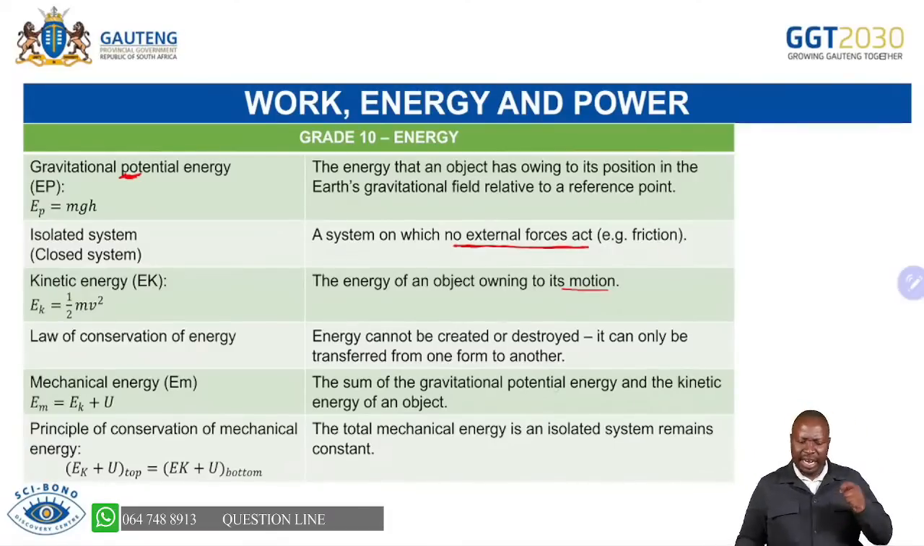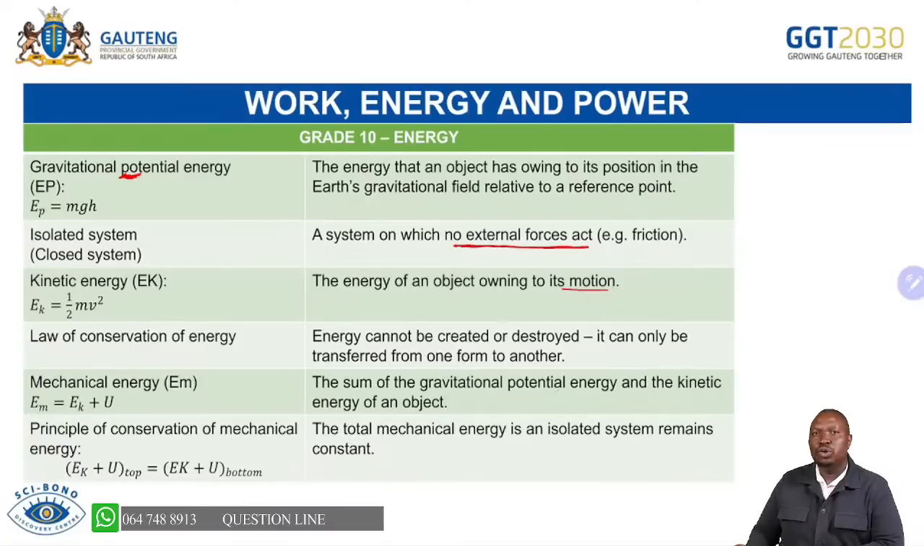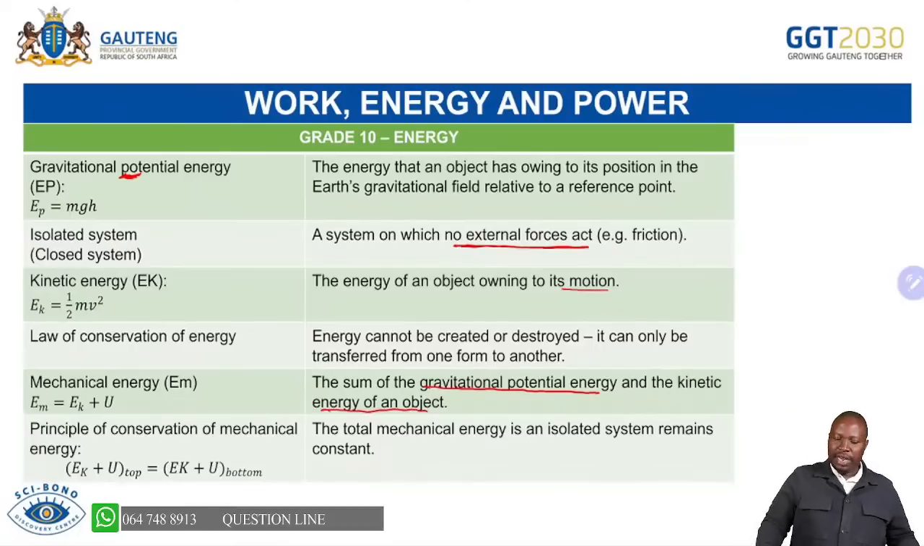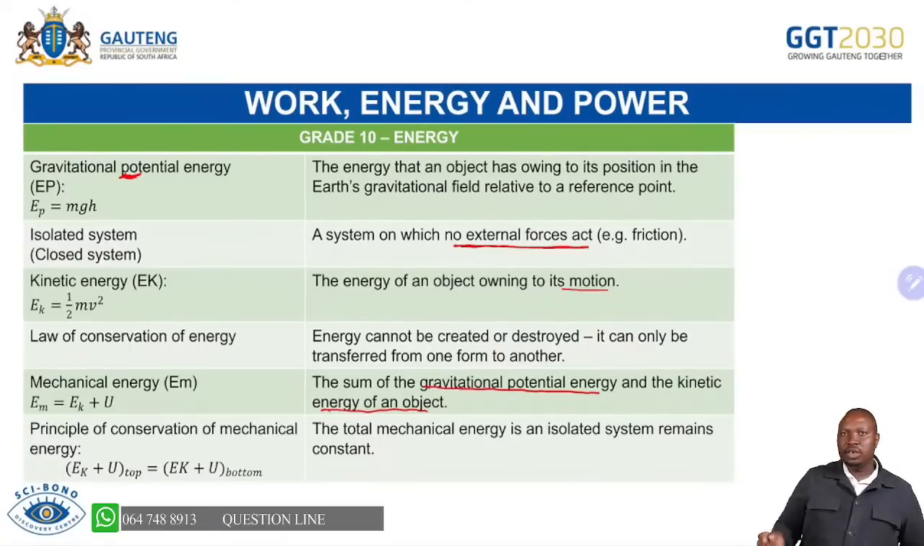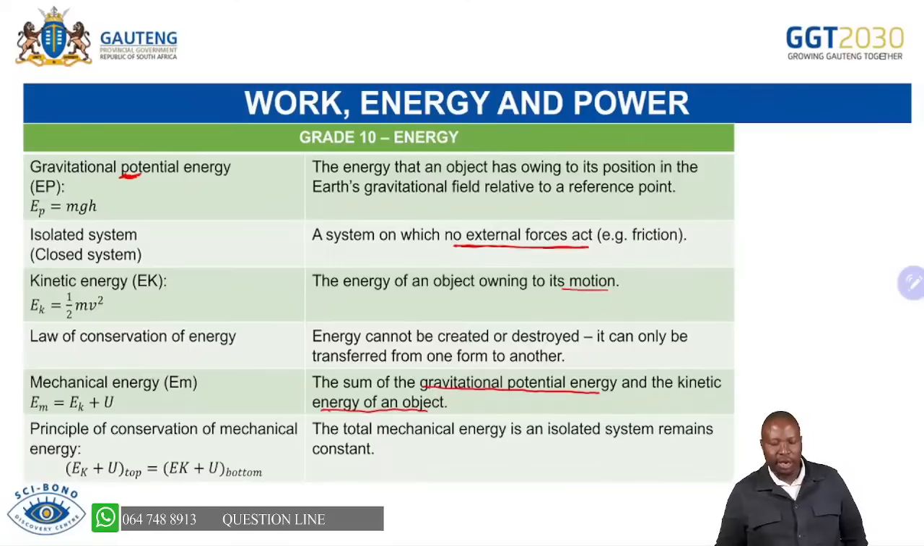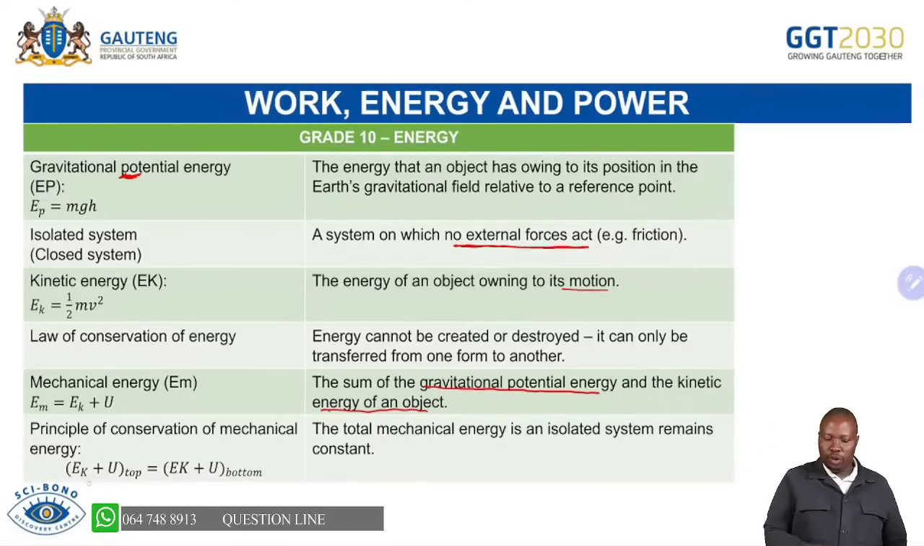You have done mechanical energy. It is very important that you know that mechanical energy is the sum of the gravitational potential energy and the kinetic energy of an object. Please don't forget that. Then we talk about the principle. Remember, immediately when you say principle, you know you are going to start by saying the total mechanical energy of an isolated system is conserved or remains constant. So you are able to do that, and write the formula.